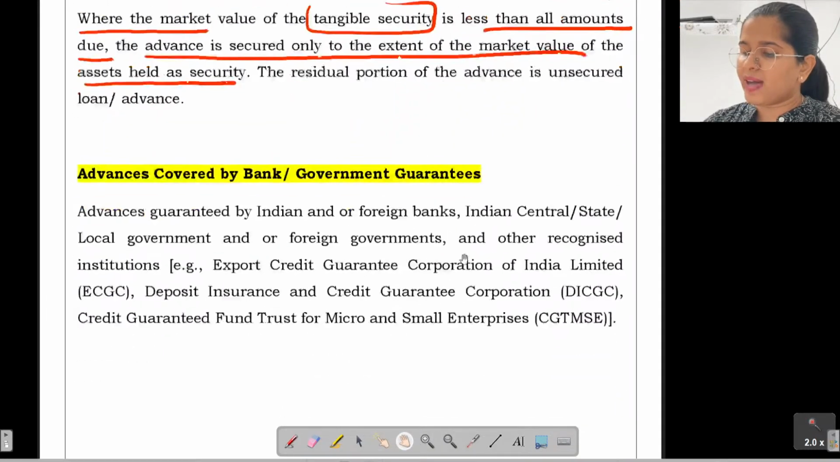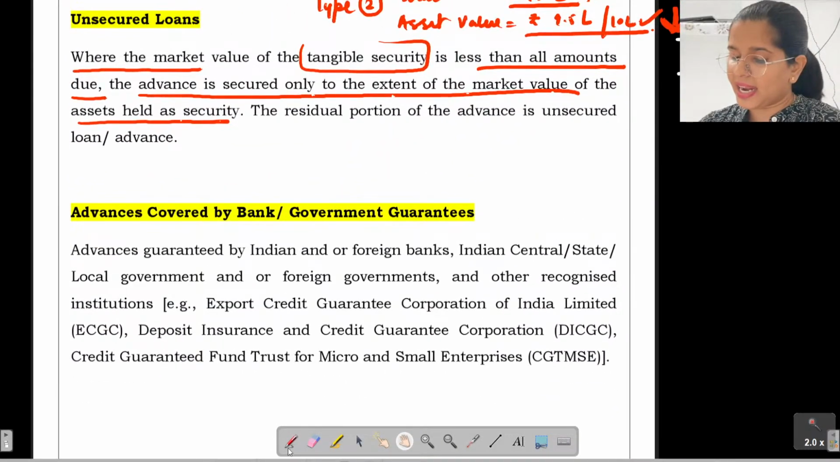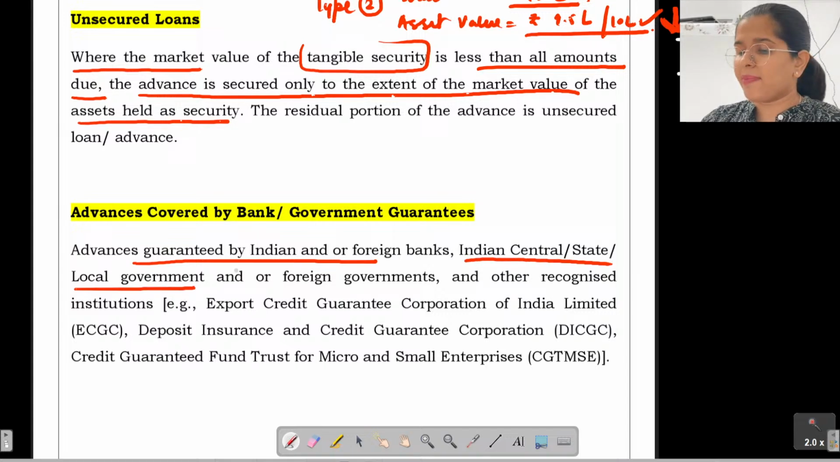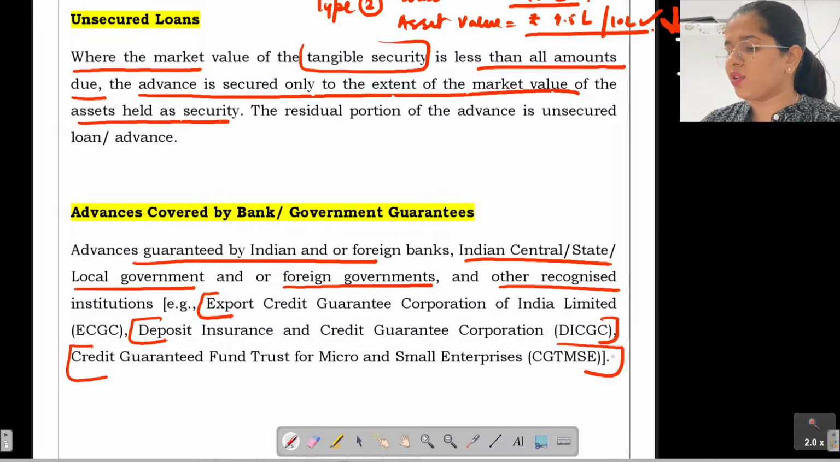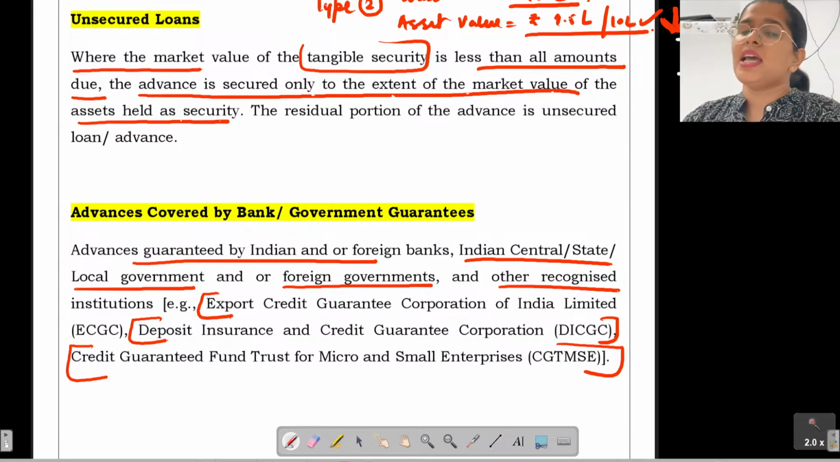Next we have the advances covered by the banks or the government guarantees. So advances which are guaranteed by Indian or foreign banks, Indian central, state, local government and or foreign governments, other recognized institutions like the ECGC or DICGC, or let's say credit guaranteed fund trust for the micro and small enterprises. So if such kinds of guarantees have been provided, such kinds of bank credits come under this.